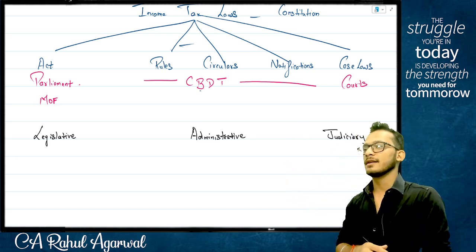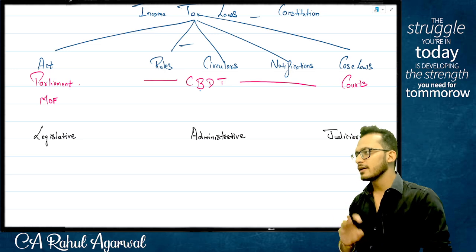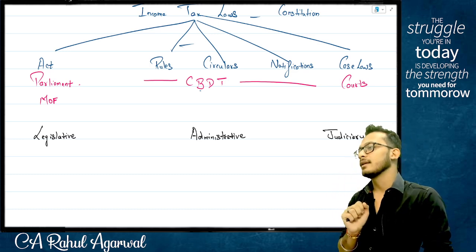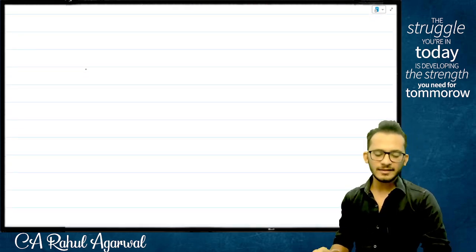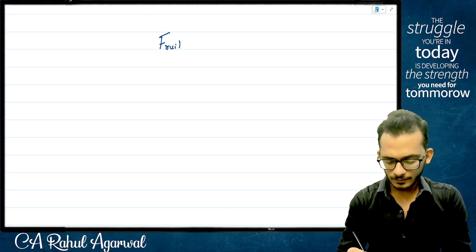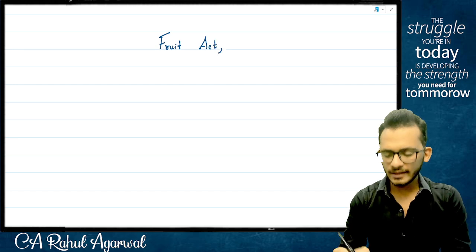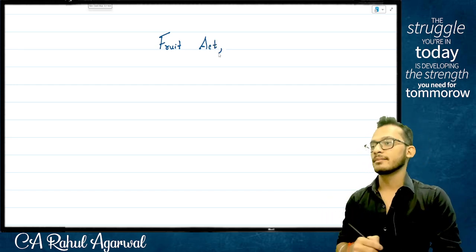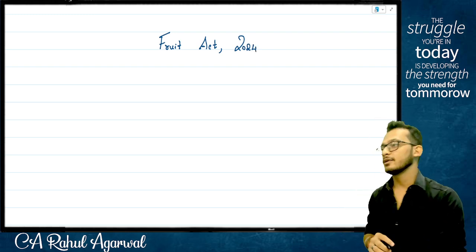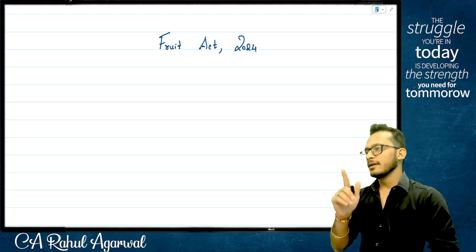We are going to create something called a fruit law. Now, before we even create a law, we need to first create an act. Yes or no? So you're going to start creating with me something called the fruit act. People, we are doing it this year, so it will be called the fruit act. Very good. We're going to create something called the Fruit Act 2024. Agreed, not agreed?